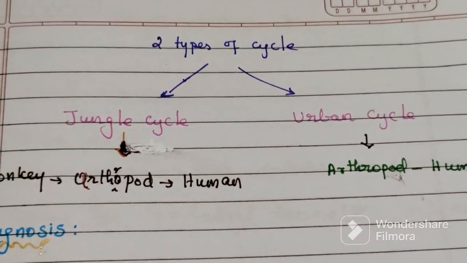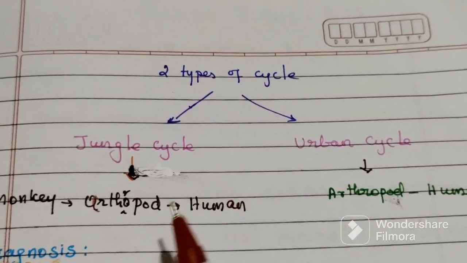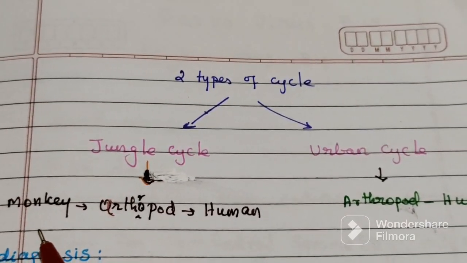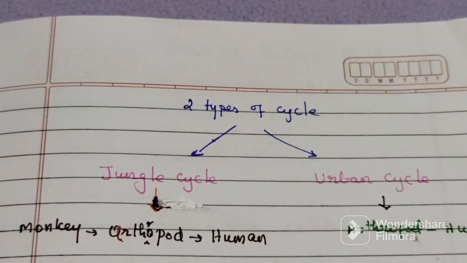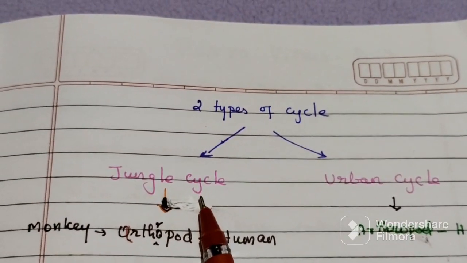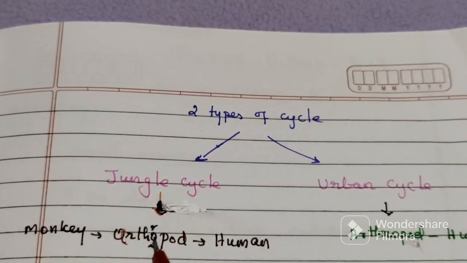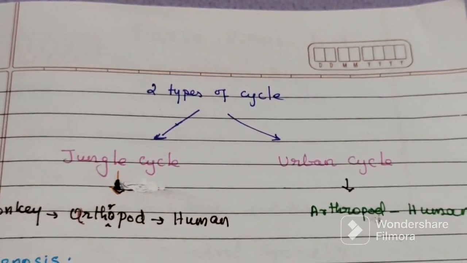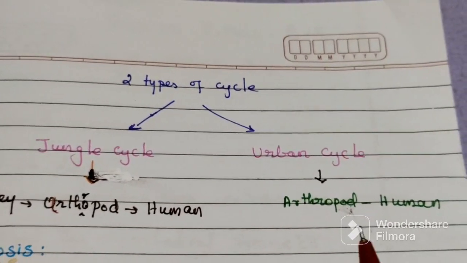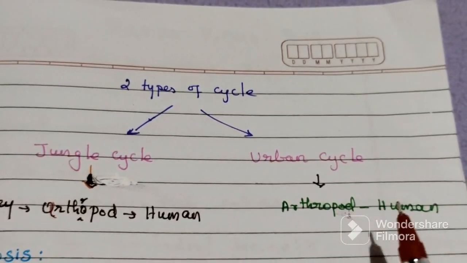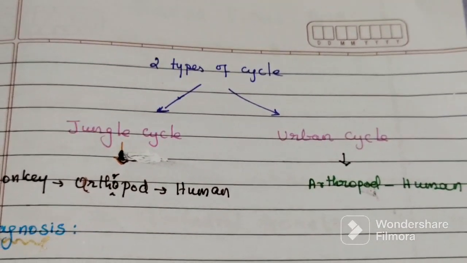Types of cycle: one is the jungle cycle, another is the urban cycle. In the jungle cycle, the arthropod takes the virus from monkeys and transmits it to humans. In the urban cycle, transmission is between humans only, with arthropods transmitting the virus between humans. So these are the two types of cycles.